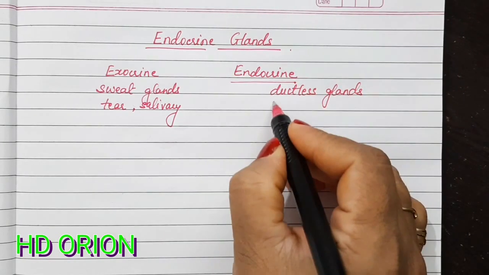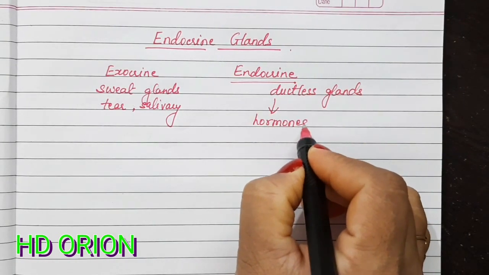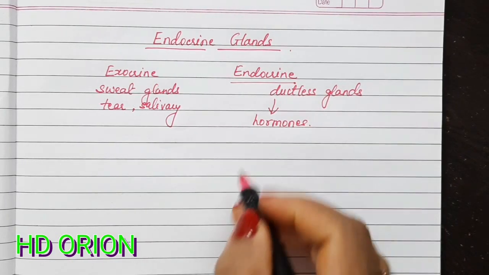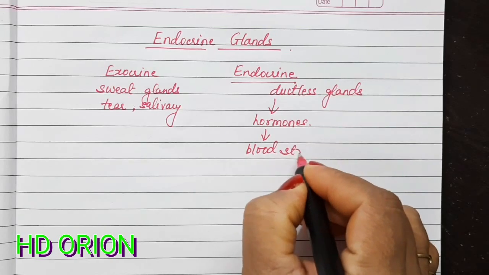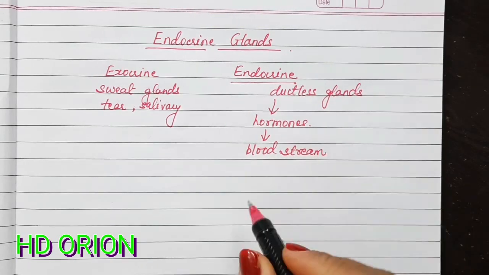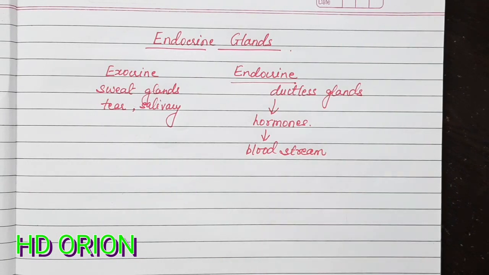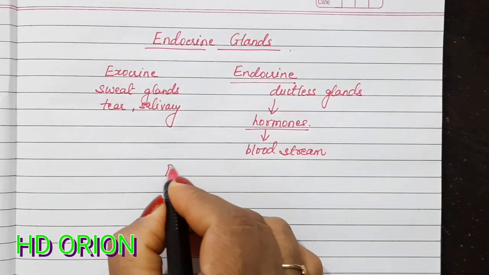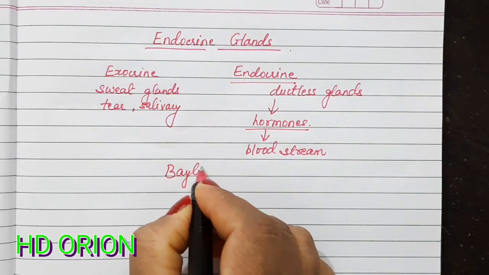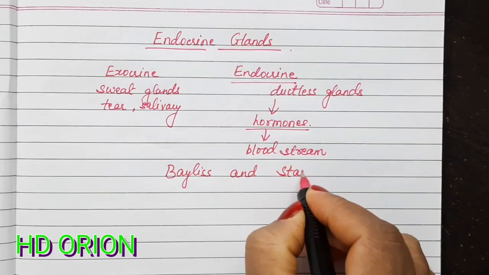The secretion of these glands is known as hormones. These hormones are poured in the bloodstream, and the bloodstream carries it to different parts of the body. Now, this term hormone was coined by Bayliss and Starling.